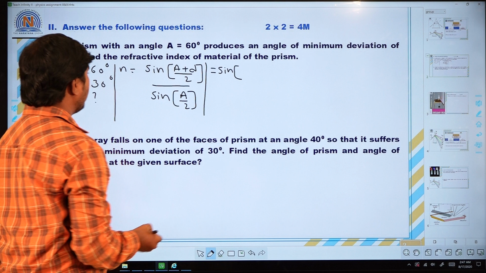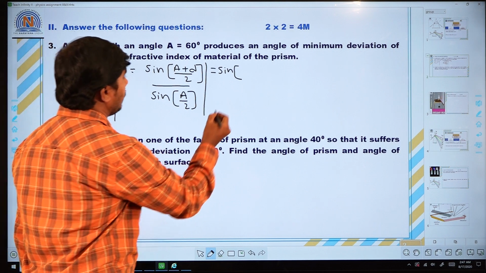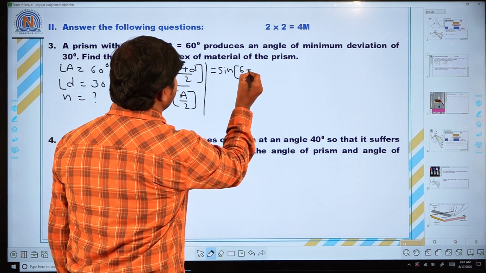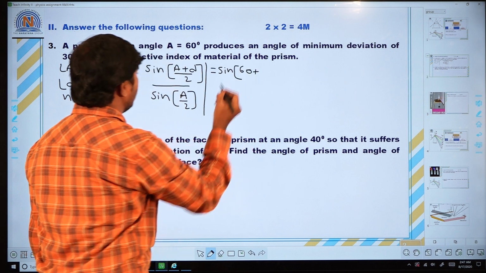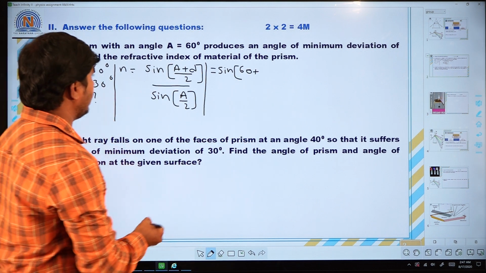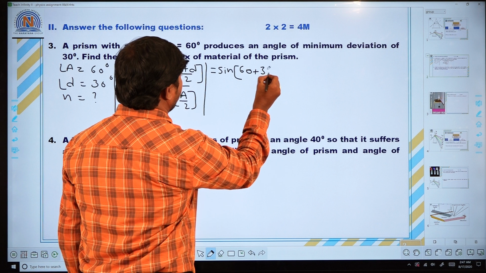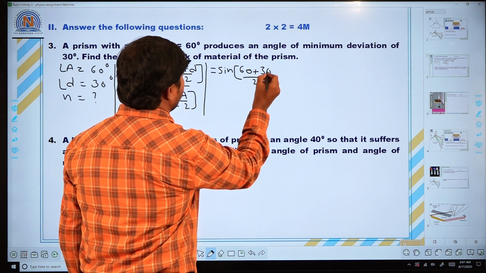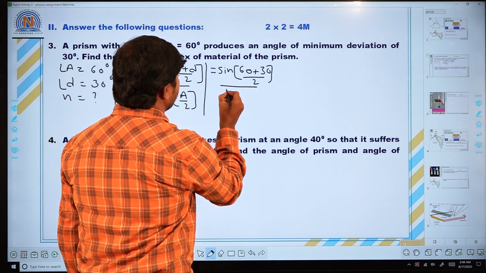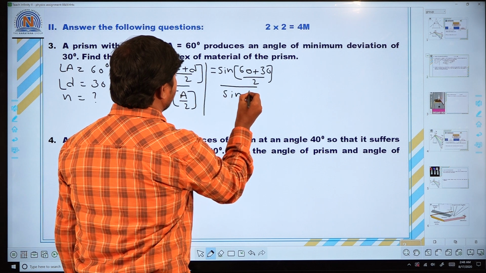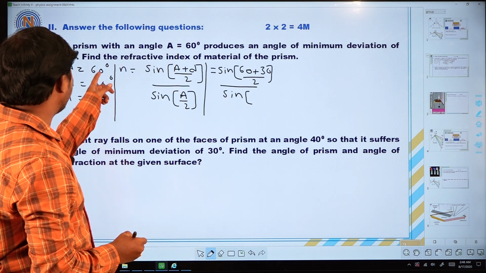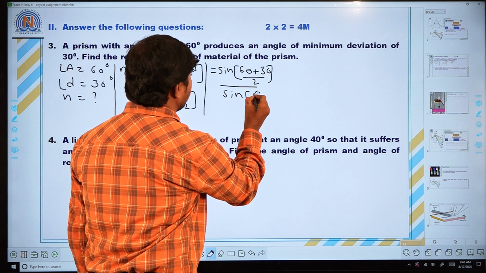What is the A value here? 60 degrees. What about D value? D value is 30 degrees. So 60 plus 30 by 2, divided by sin of A by 2, that is 60 by 2.